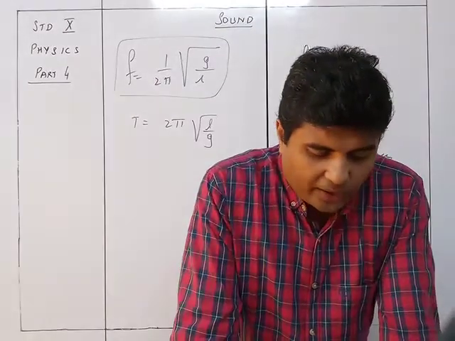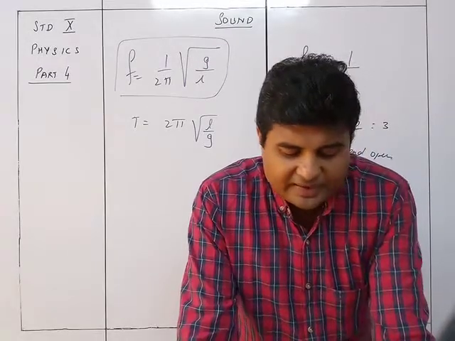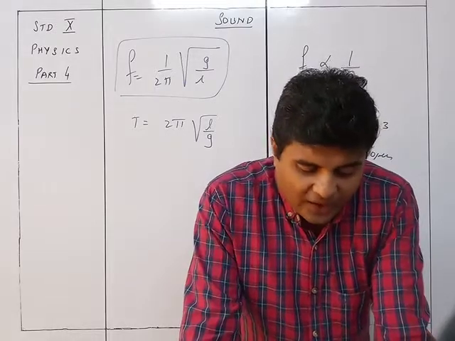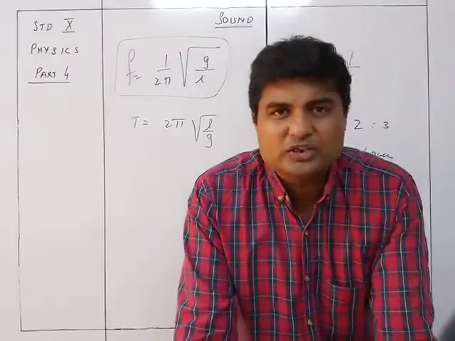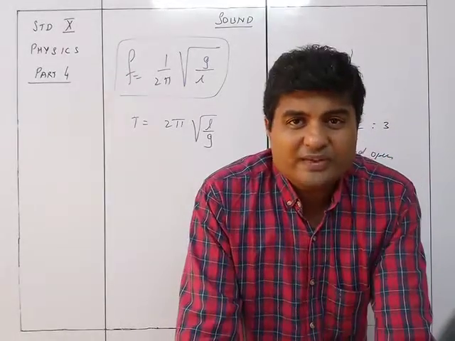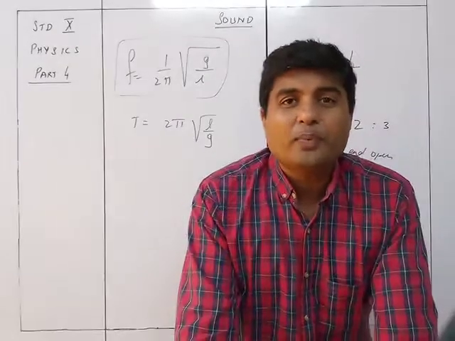So they are given over here: in an organ pipe of given length, open at both ends, different modes of vibration are produced by blowing the air differently, and they are of the frequencies in the ratio 1:2:3. So the ratio of the frequency will be 1:2:3 with the length of that air column.